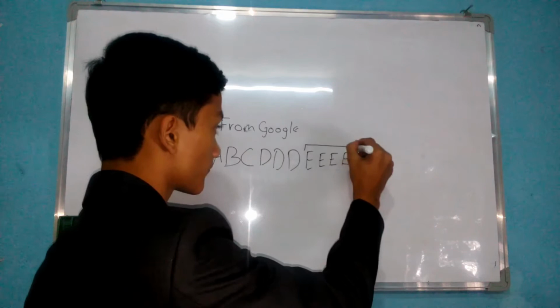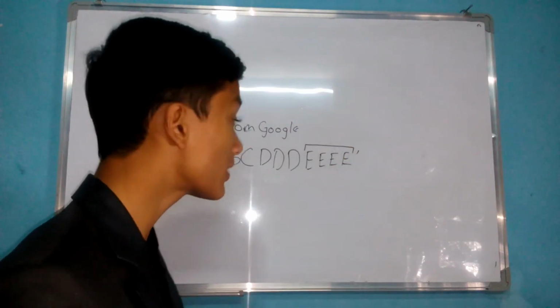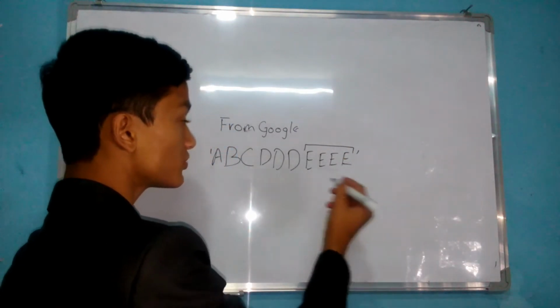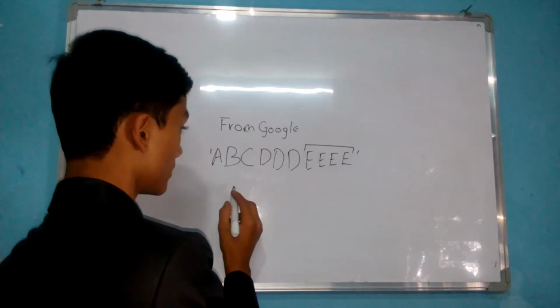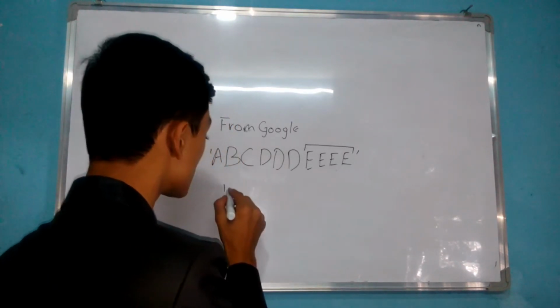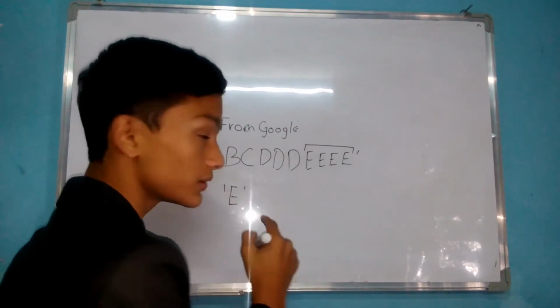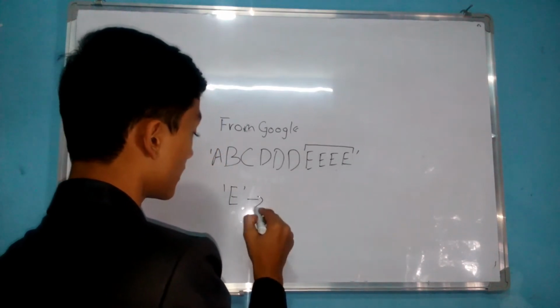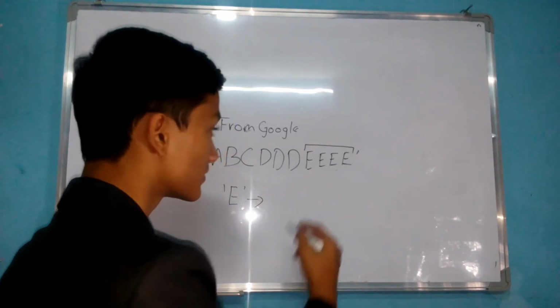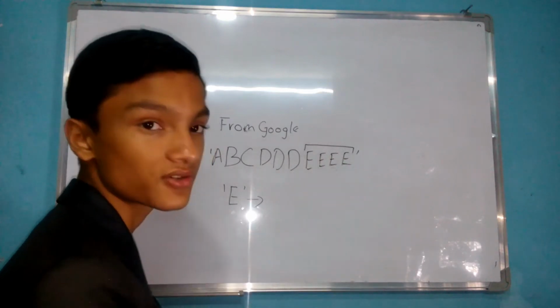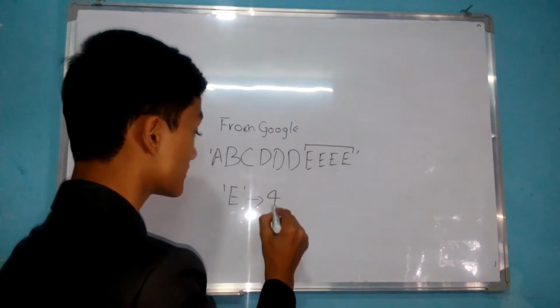So what we're gonna do is return the letter which is repeated and give it the value of how many times it appears, so in this case 4.